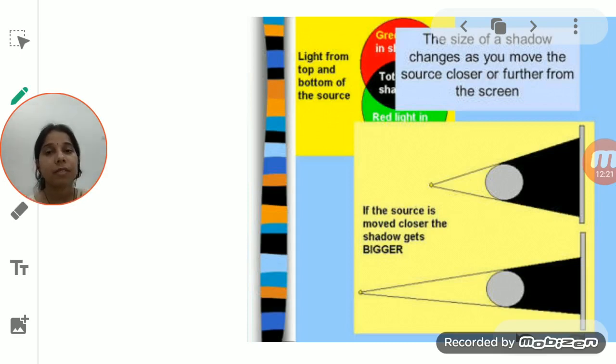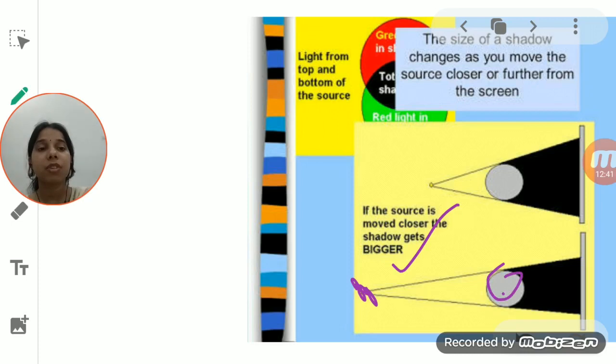So the position of the source of the light determines the size of the shadow. If the torch, or the source of the light, is very close to the opaque object, the shadow will be large, or you will get a bigger shadow. And if the point source is quite far from the opaque object, the shadow formed on the screen will be smaller.